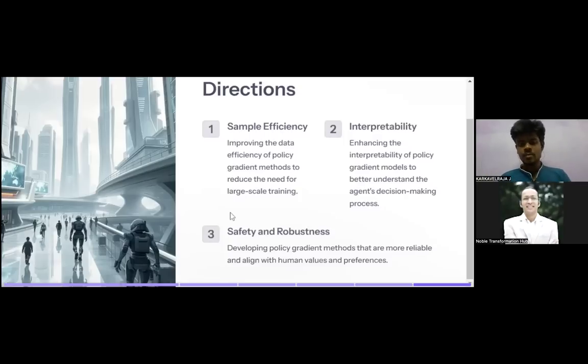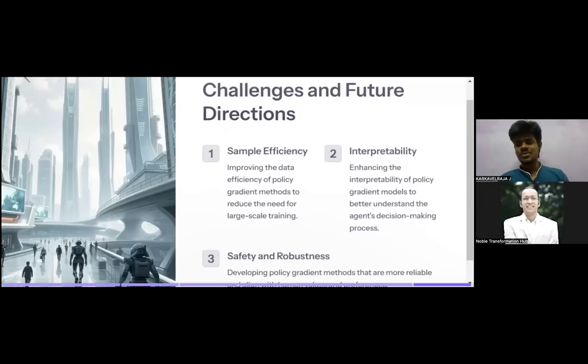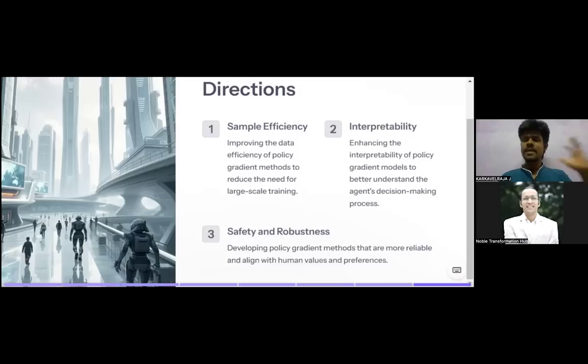Safety and robustness: developing policy gradient methods that are more reliable and aligned with human values and preferences. This is also a major thing. When we are creating a robot, it can do anything. It can even destroy the world, but we should create some kind of policy limiting it to these things. The robot should work for this thing. When you are creating a robot to cook something, it should only cook. It should not do anything else. Those kinds of controls are achieved only by using these policy gradient methods.